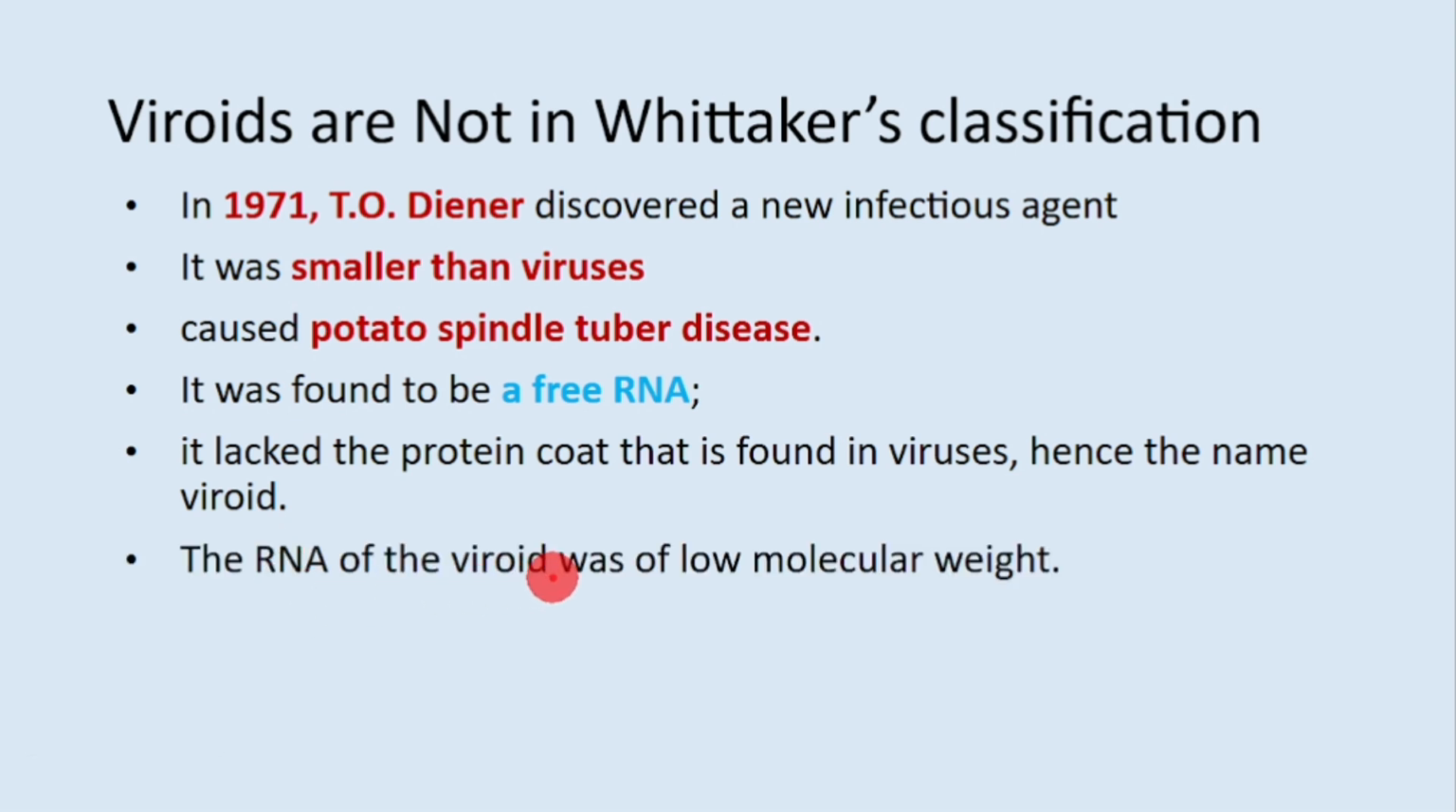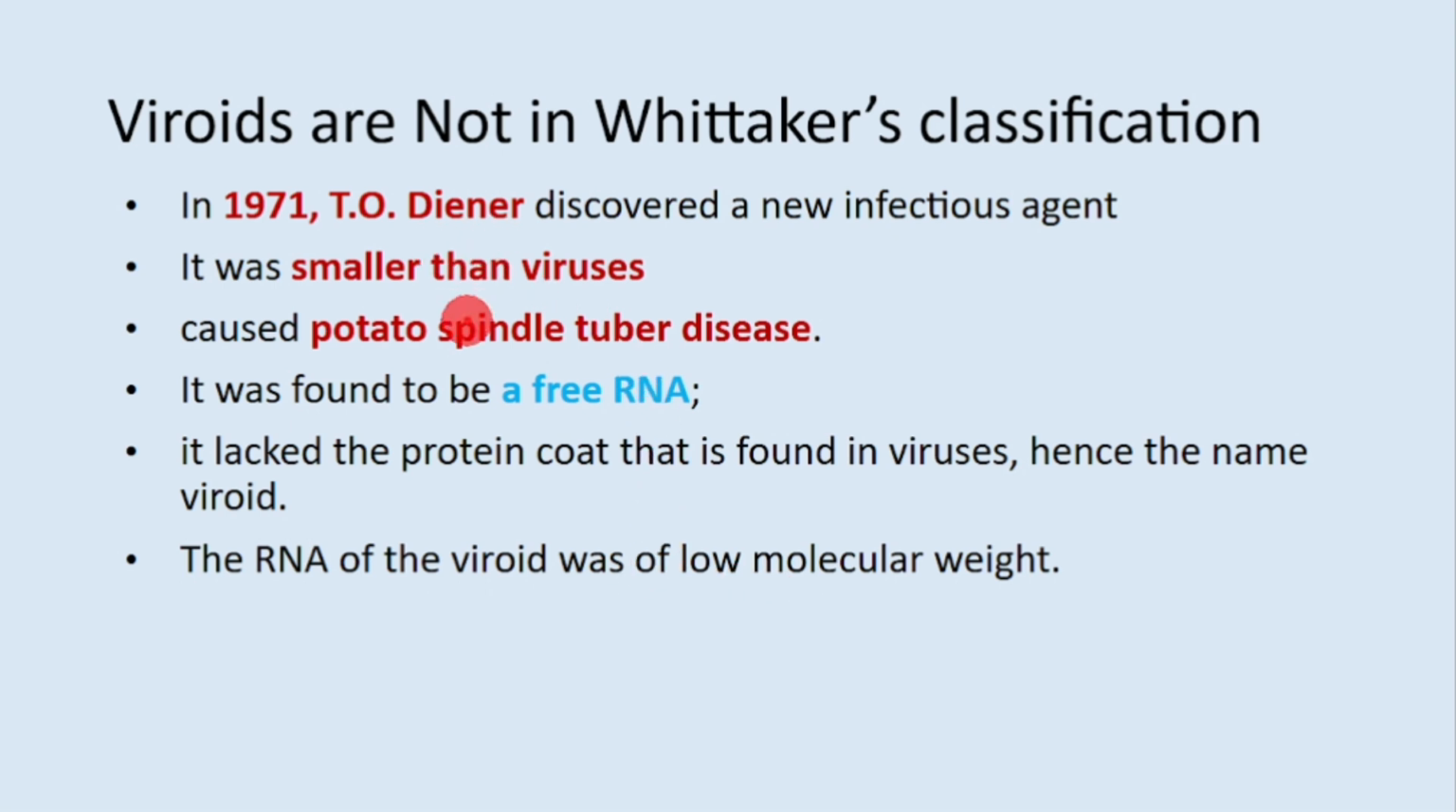The RNA of the viroid was of low molecular weight. So notice this, it is RNA, okay? It is not DNA, it is RNA, and it is usually single stranded, circular single stranded RNA, and much smaller than the genetic material seen in viruses. So all the details are not mentioned, just RNA and low molecular weight is mentioned.